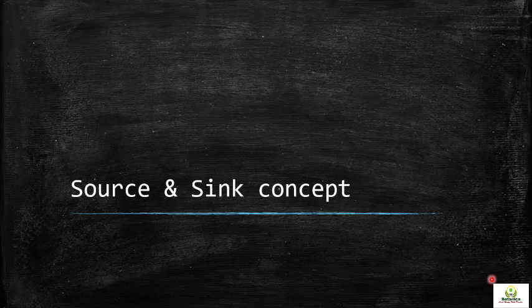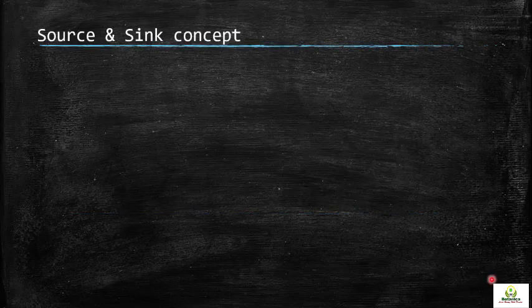What is the source, what is the sink, and which organs are sources at different times and become sinks at another time? So there is a concept of which organs behave as a source at which time, and how they become sinks at other times.